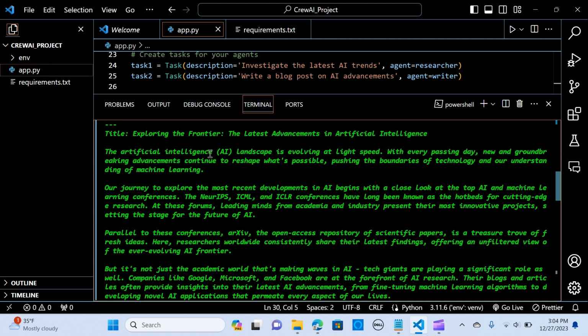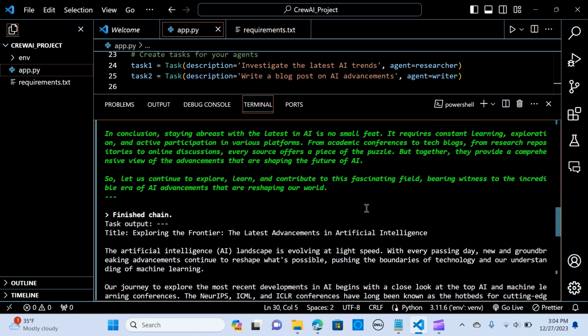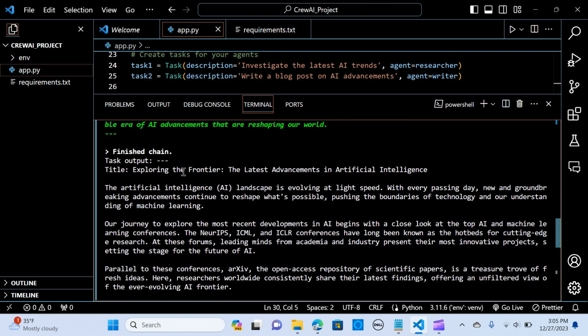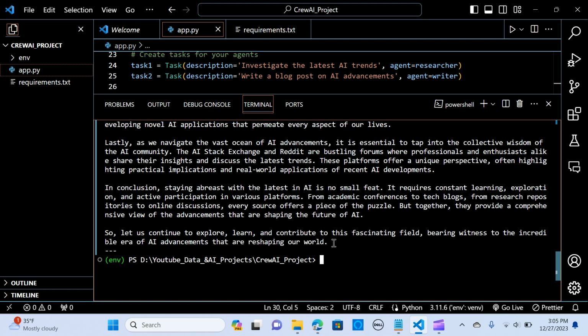The artificial intelligence landscape is evolving at light speed. And finally it's writing out the output. So the task output, exploring the frontier, the latest advancement in artificial intelligence. And that is it.